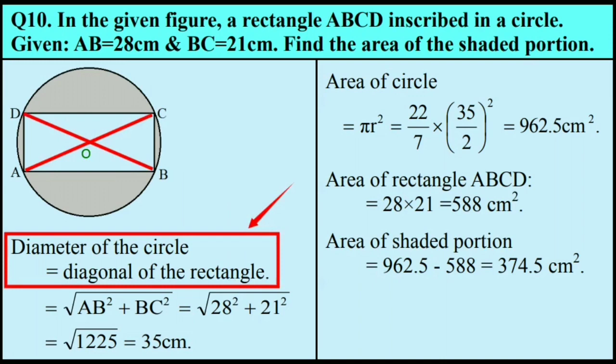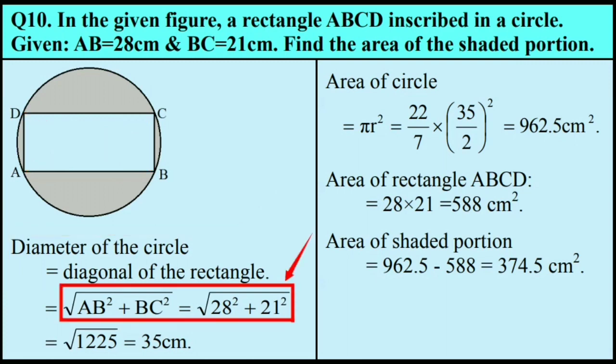As we know, diagonals of a rectangle bisect each other and diameter of the circle is equal to diagonals of the rectangle inscribed. Hence, in this diagram, O is the center of the circle and AC or BD, that is diagonal of the rectangle, is the diameter of the circle.